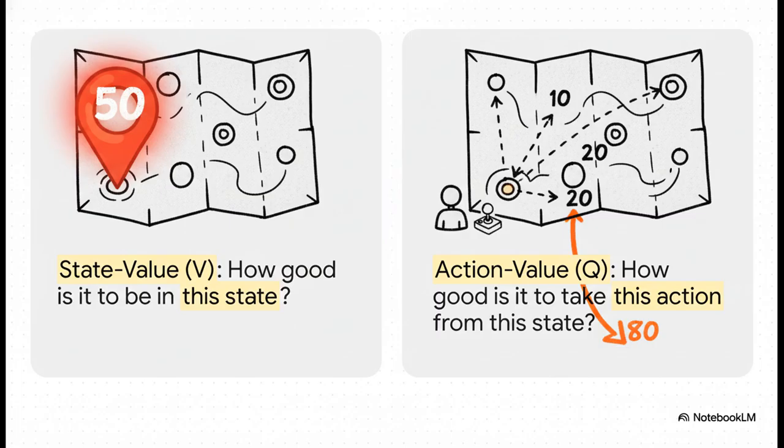It's like knowing that San Diego is a great city. Then you have the action value, Q of S, A, which tells you how good it is to take a specific action from a certain place. It's like knowing the best highway to take from Los Angeles to get to San Diego. See the difference? The Q value is way more useful because it tells you exactly what to do.